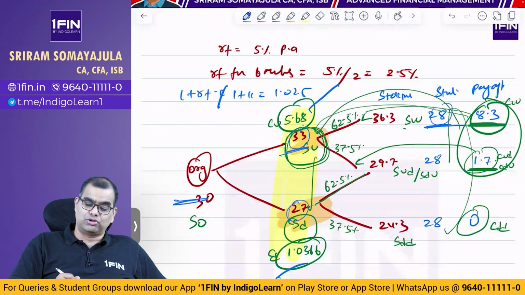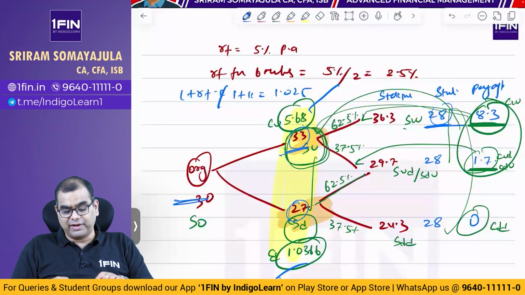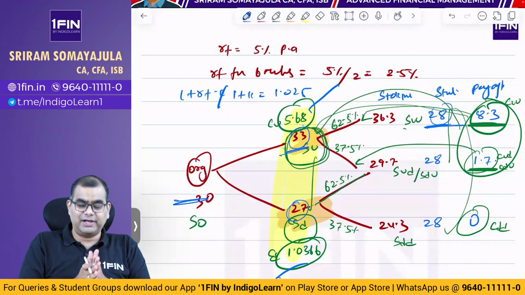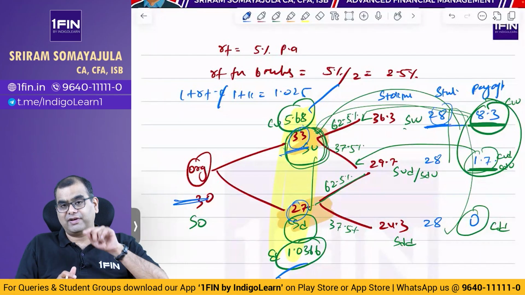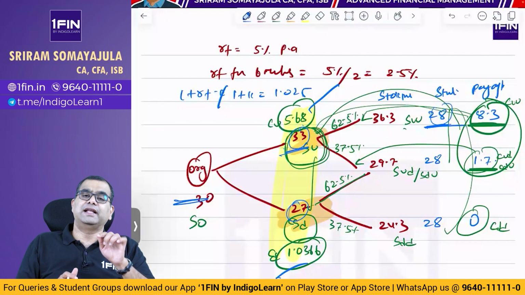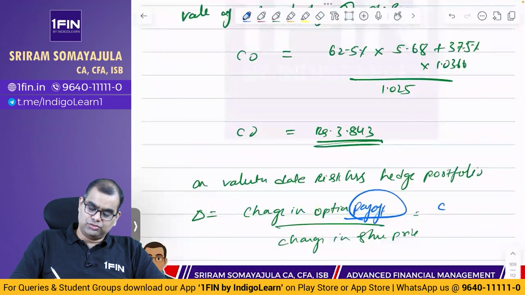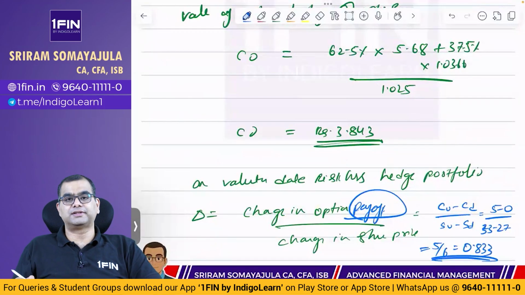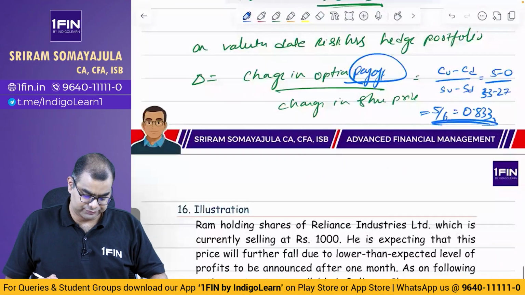Here the payoff is 0. Don't take the present value of future payoffs; take the actual payoff at that point if the option were exercised. So delta is CU minus CD by SU minus SD, that is 5 minus 0 by 33 minus 27, that is 5 by 6, equal to 0.833.